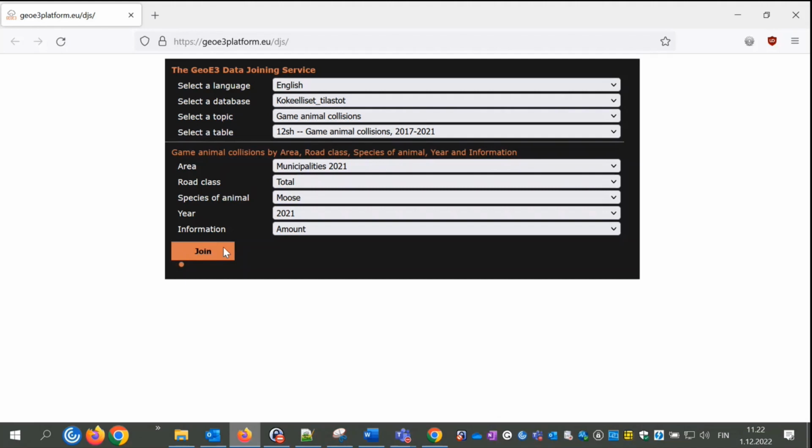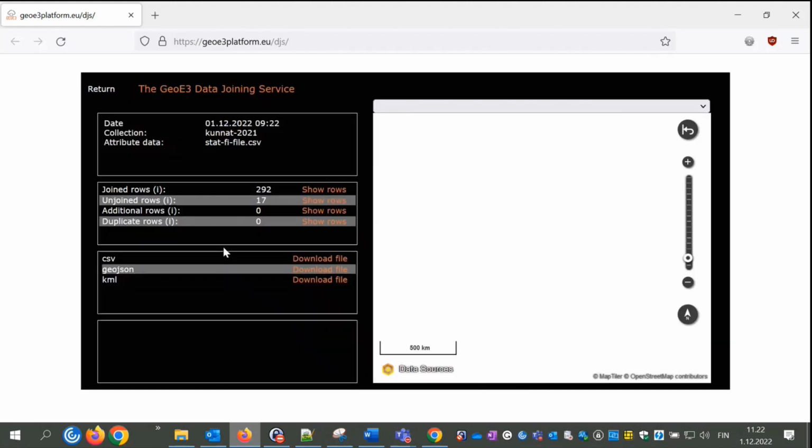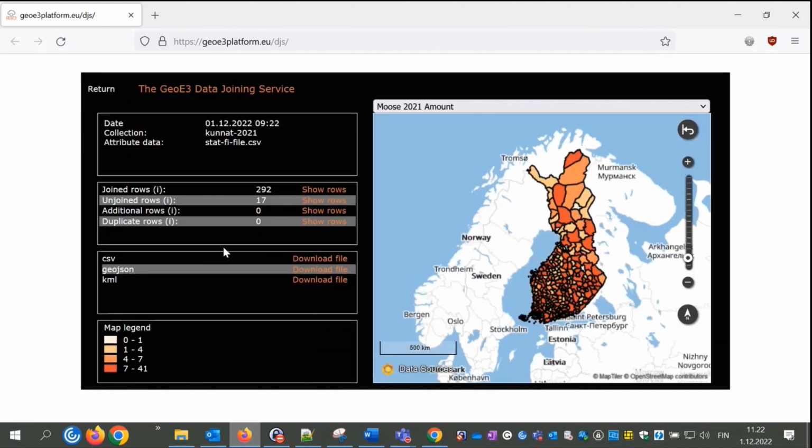This will first retrieve the statistical data from BXWeb API based on the selection that we made, and after that it creates a query to the OGC API join service for joining the datasets together. And now the join is ready, we can see the results page.